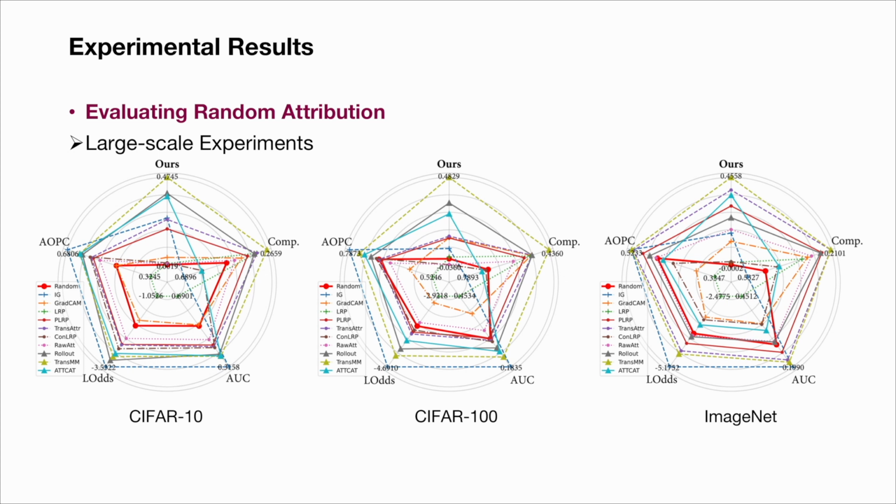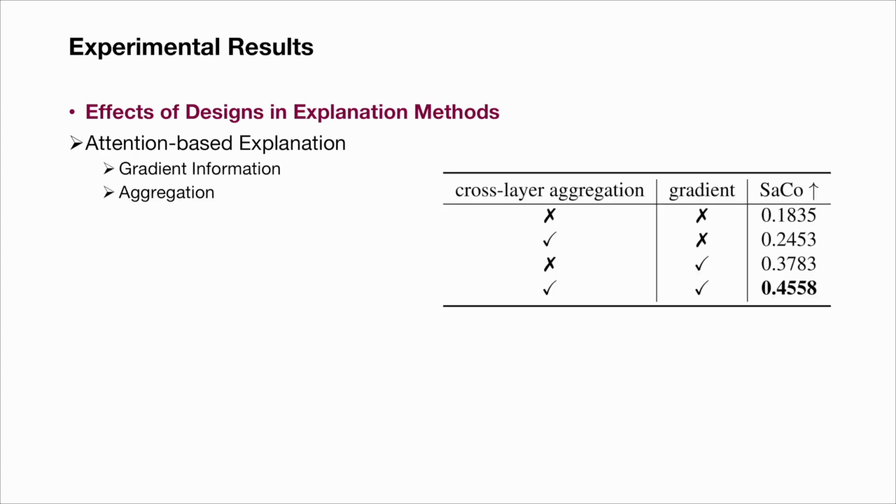Additionally, our experiments reveal that all explanation methods perform moderately in SaCo scores, while those utilizing attention information generally perform better. We now delve into the designs of attention-based explanation methods that may augment their faithfulness through an ablation study. The result shows that the incorporation of gradient information and multi-layer aggregation brings significant improvements in faithfulness, suggesting that refining these two design factors may offer a promising path for advancing vision transformer explanations.